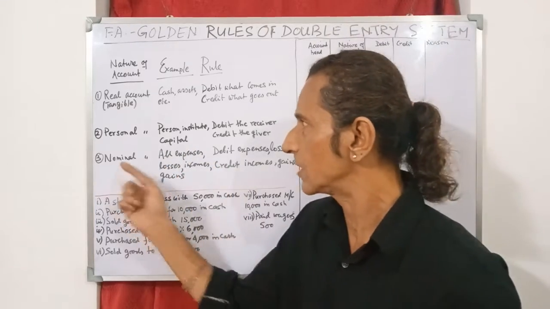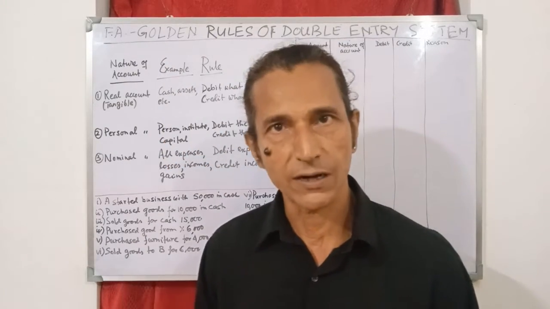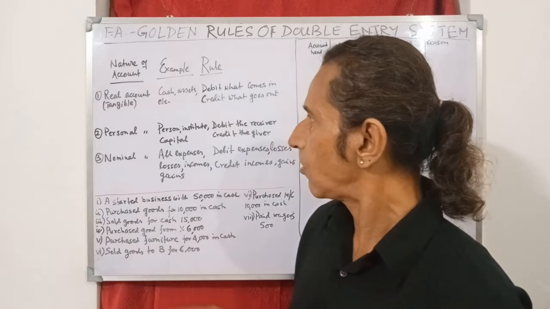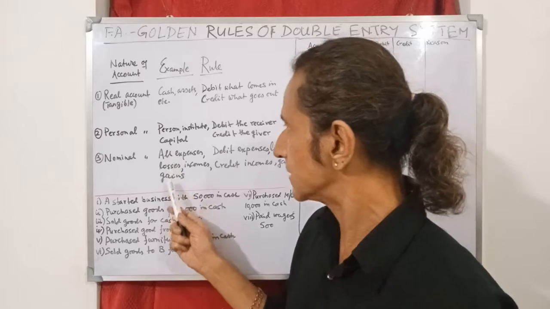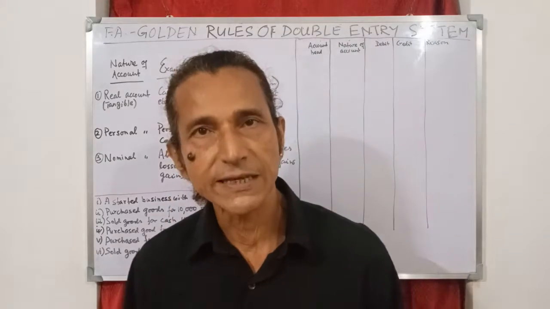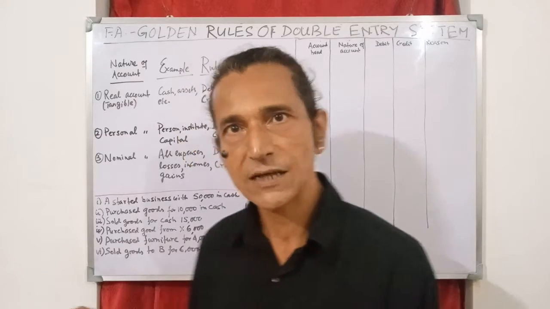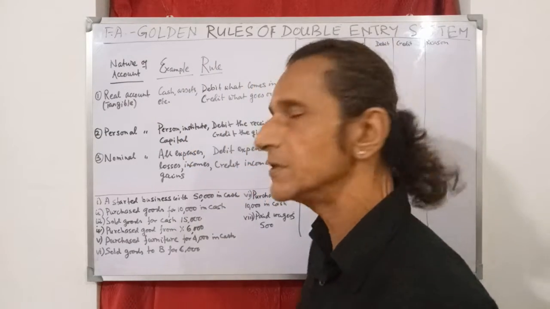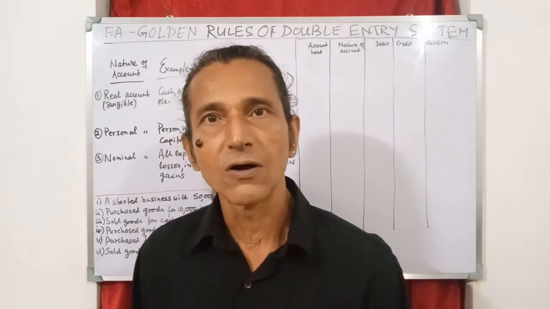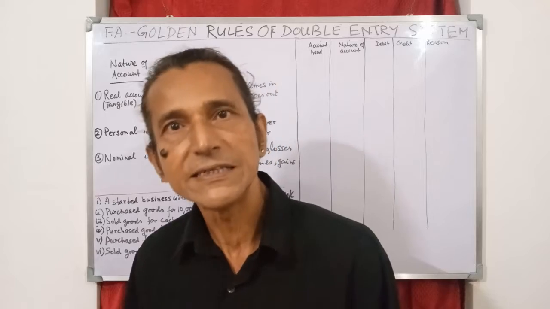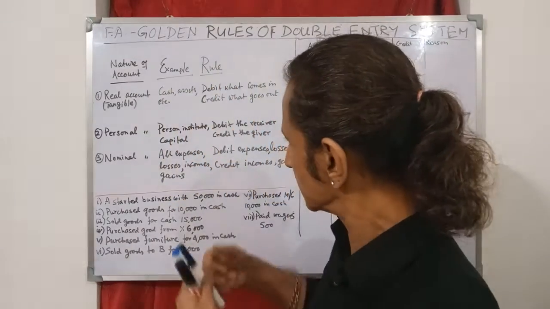And the third is nominal account. Most of the account heads come under nominal account. All expenses, losses, incomes and gains. Expenses means purchase, rent paid, wages paid, electricity paid, etc. These are all expenses. And income means revenues, that is the sales revenue of the firm or the money received by selling an old machine or old furniture. So these are all incomes.